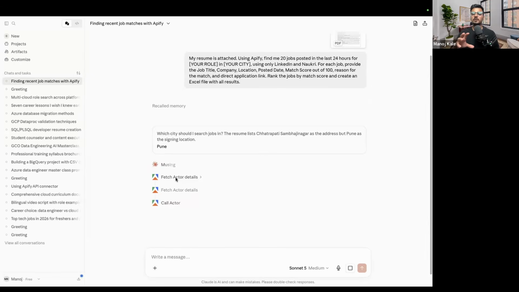This is like MCP servers and all. Those actors go to your Naukri and LinkedIn and find the jobs, and behind that, Claude is working on top of it. It will be doing very nice work. Just wait for 1 or 2 minutes and see how it is working. Apify is searching the jobs on your Naukri and LinkedIn, and it will be bringing the data.